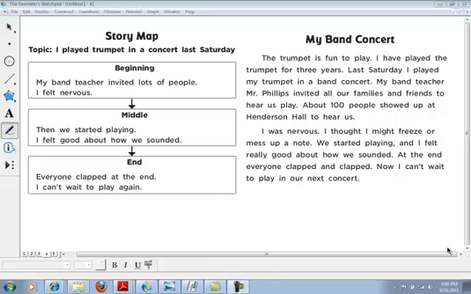Now that you've completed your story map, let's take a look at how we can take the information in our story map and turn it into a piece of writing. Now, let's look how this student did that.